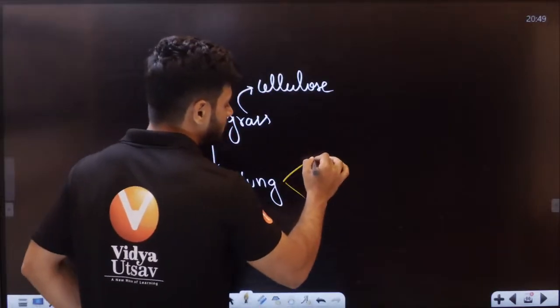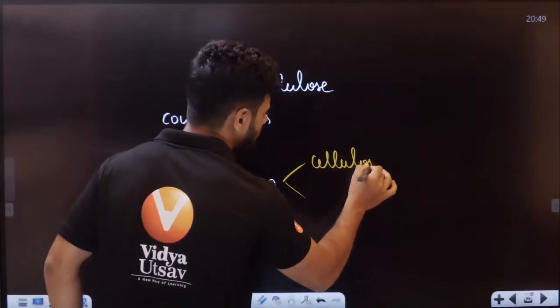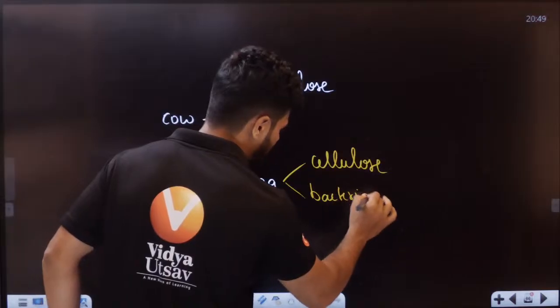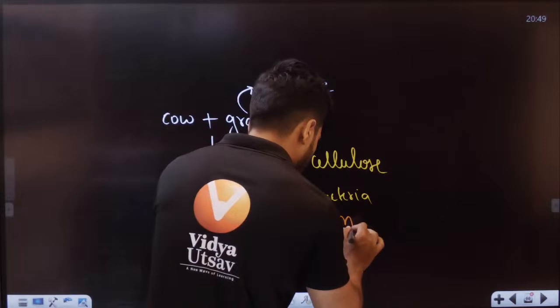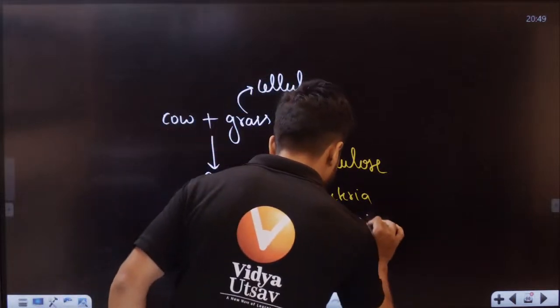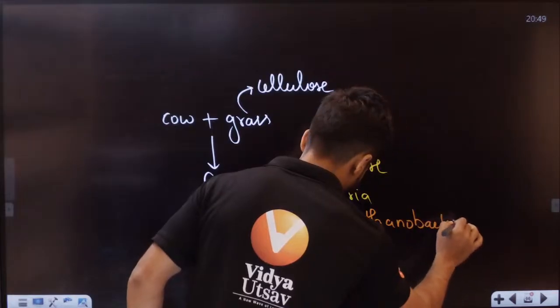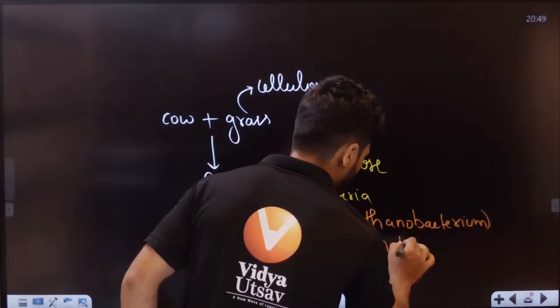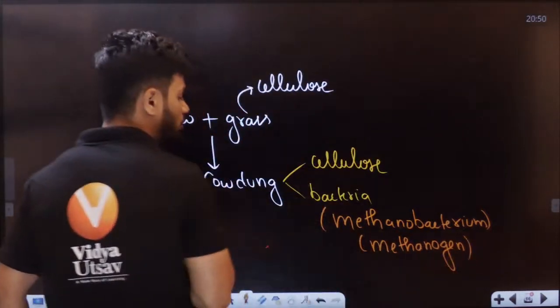It has undigested cellulose. It also has bacteria. Students, which bacteria? It has the methanogen, Methanobacterium. It is present in the cow dung.